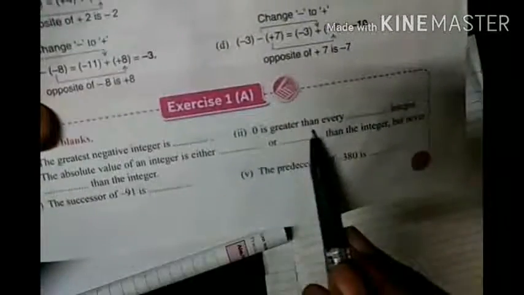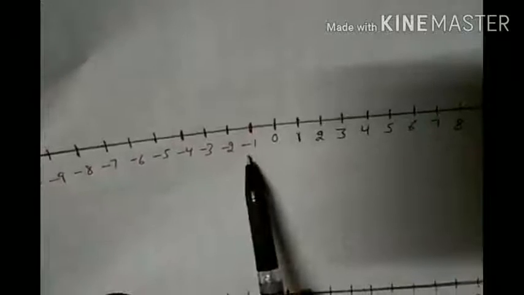Clear? Now again, the question is 0 is greater than every dash integer. Now here on the number line you will see 0 is greater than which numbers? All negative integers, 0 is greater. So your answer will be 0 is greater than every negative integer.